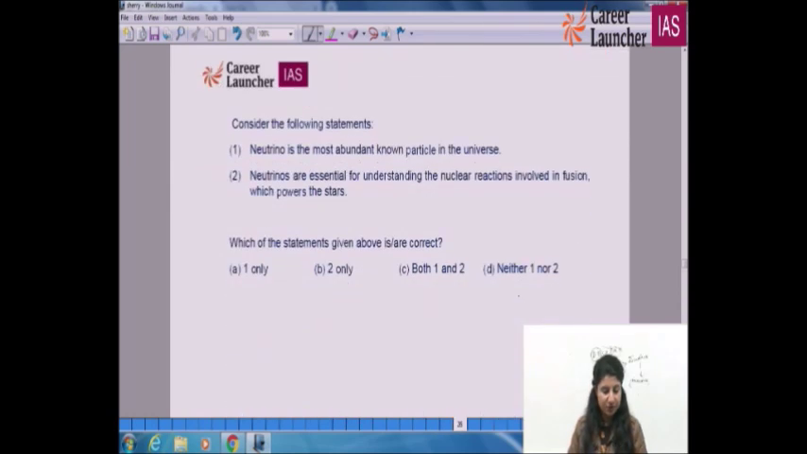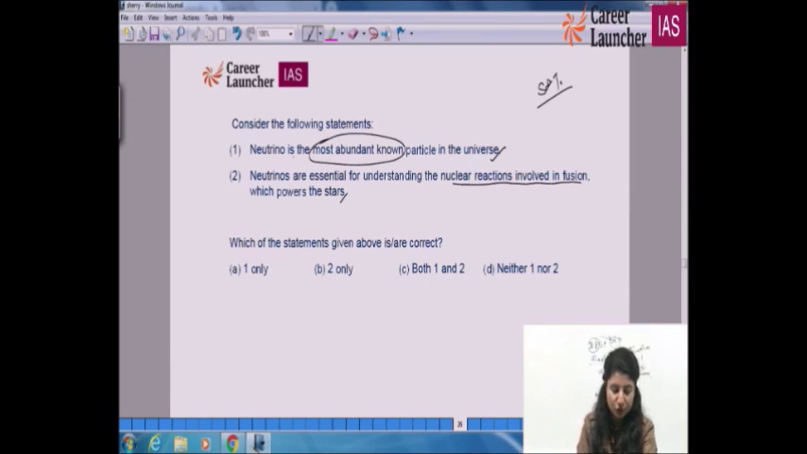Consider the following statements. Neutrino is the most abundant known particle in the universe. Science and Technology, which has been there in your newspaper every now and then. It is not the most abundant known particle. Neutrinos are essential for understanding the nuclear reactions involved in fusion which powers the stars. The most abundant one is the photon. Neutrino is the second most abundant, and yes, they are very essential in knowing how stars are being formed. Therefore, B for Bombay is your right option.